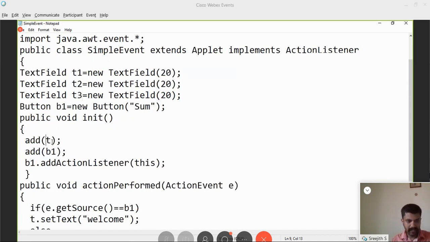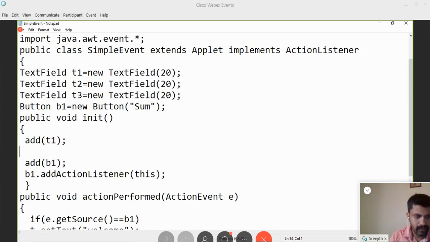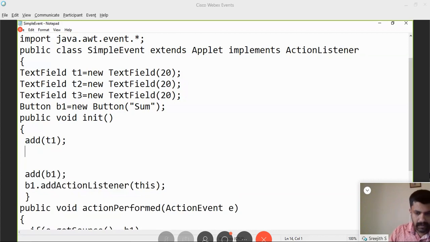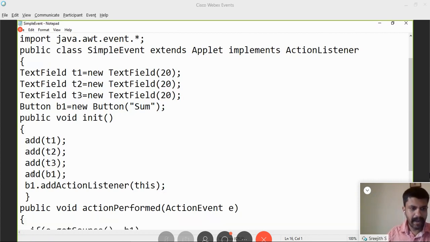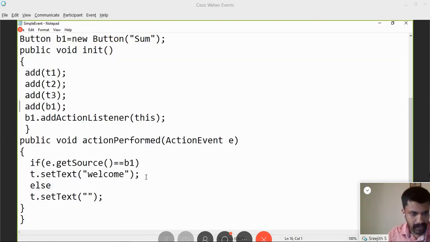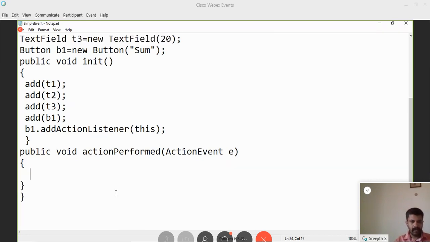I have to add all the three text fields, T1, T2 and T3. Okay, add B1. So there is only one button here, so there is no need of getSource of B1 and all.